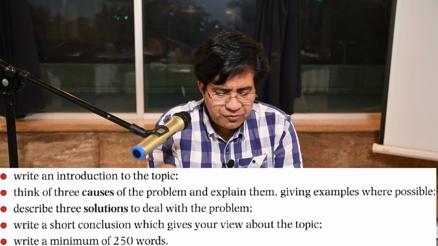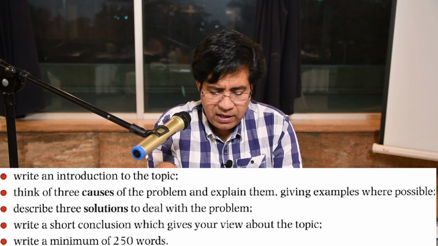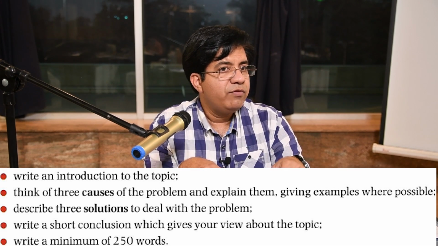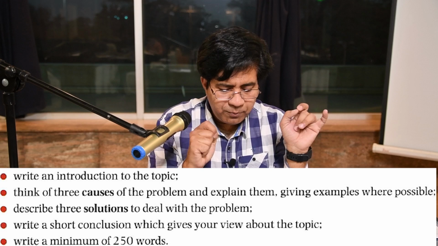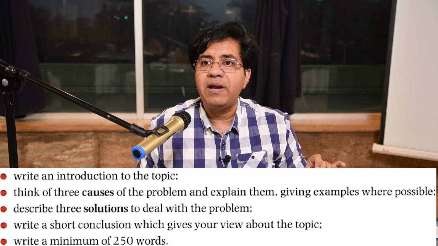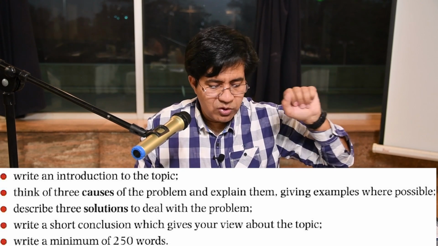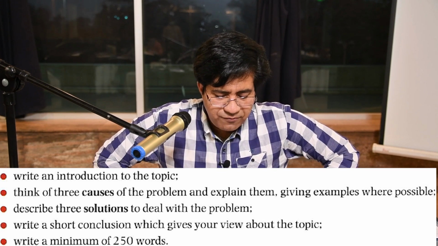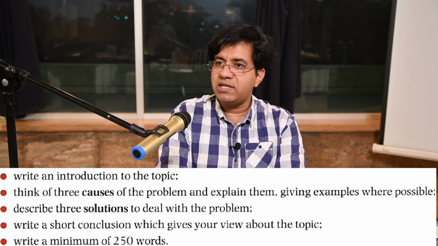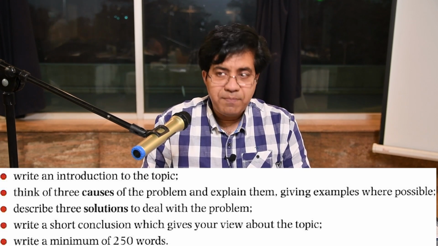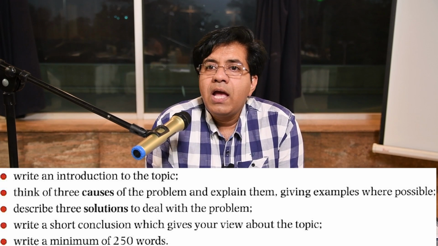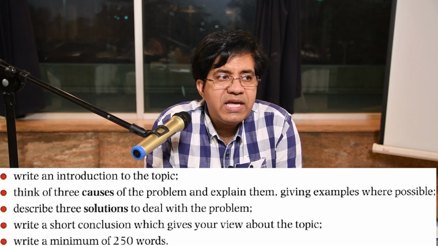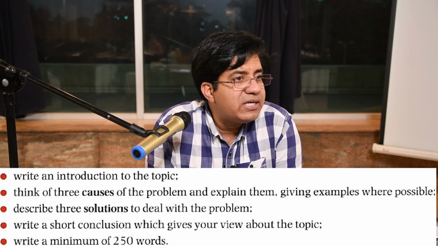Second bullet point, think of 3 causes of the problem and explain them by giving examples where possible. So that's what we have already done. We've come up with 3 reasons. Third bullet point, describe 3 solutions to deal with the problem. 3 causes and 3 solutions, we've done that as well. Write a short conclusion which gives your view about the topic. So we will discuss conclusion as well and write a minimum of 250 words. So 250 words is the limited minimum word count, right?